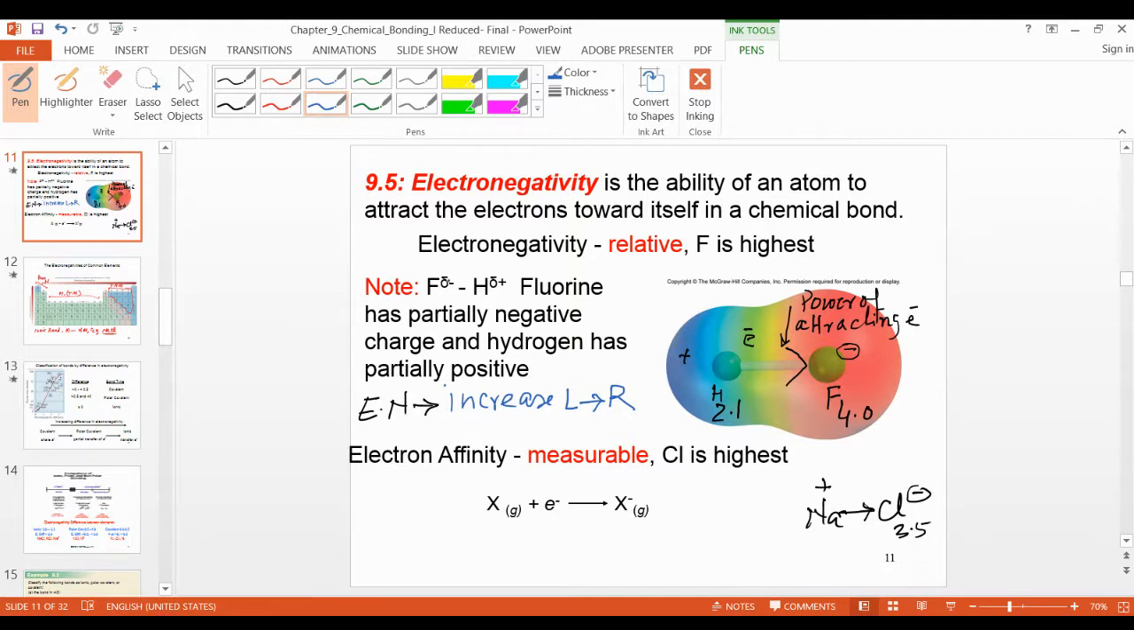Because fluorine is partially negative and hydrogen is partially positive, they will make a bond, and after making the bond the charge is partial. You can write that if it is a polar covalent bond. If you have a non-polar bond, simple, like nitrogen, nitrogen, no charge, don't write charge. Oxygen, oxygen, don't write charge. Only the partial charge you can write here.